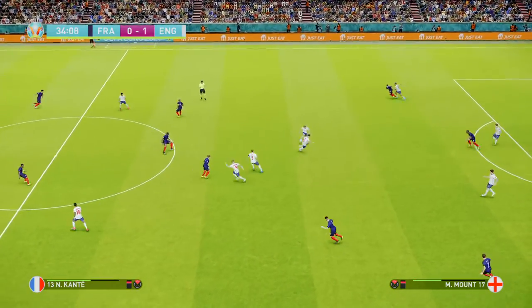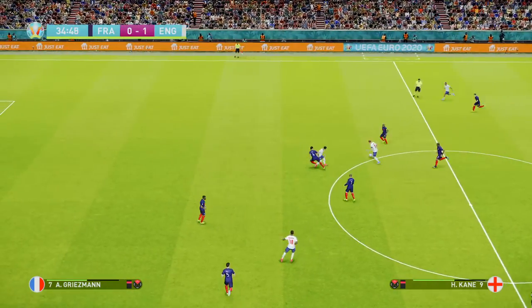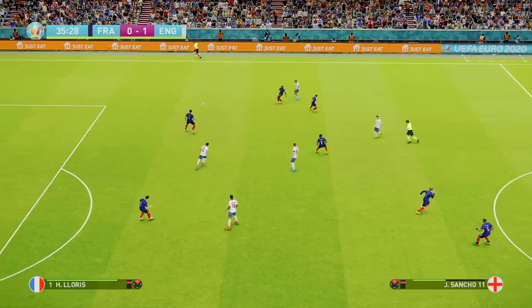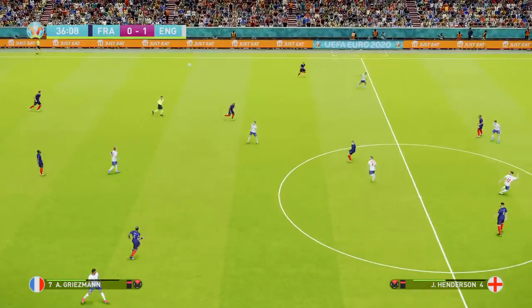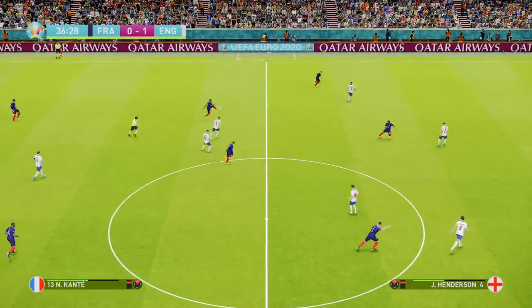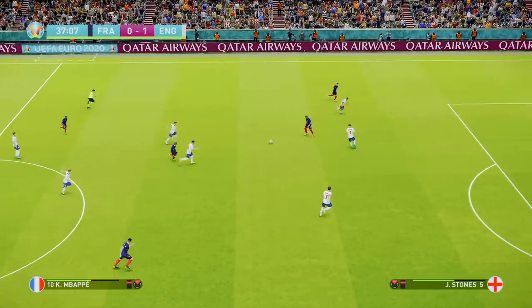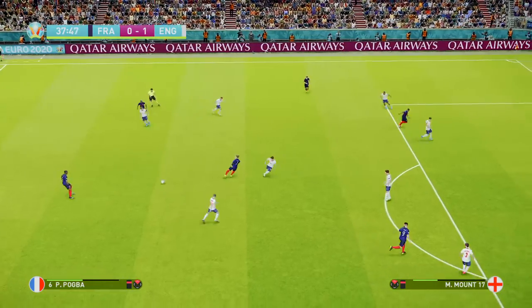And Longley's seen quite a bit of the ball with the header there. Now Griezmann. He's crowded out of it. And Mason Mount again for England. Alexander-Arnold on the right. Sancho with Kane. Looks for Alexander-Arnold. He won't get to that though. Goes back to Lloris. 10 virtual minutes away from half-time. Here's Kylian Mbappe and Griezmann. Starting to get a bit more possession now, France. Mbappe. Kante into Griezmann again.